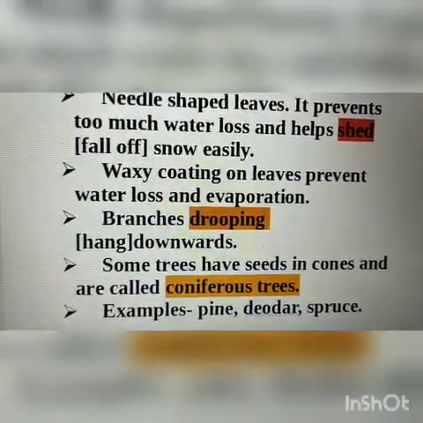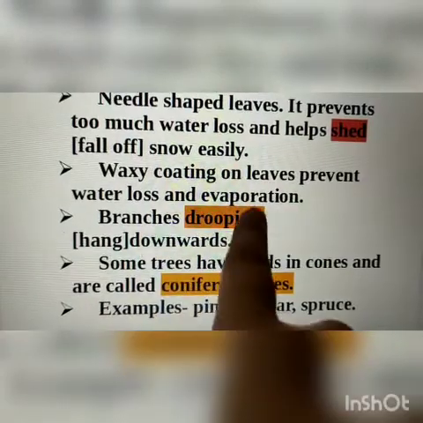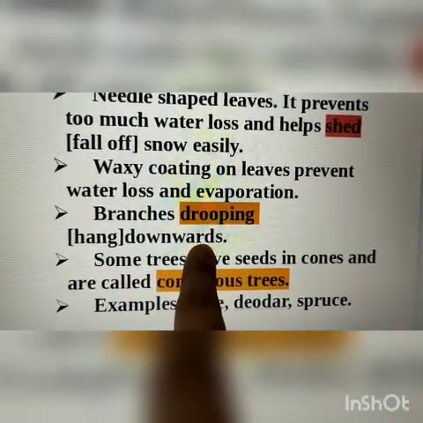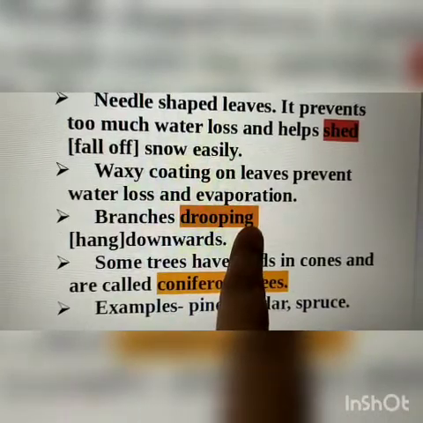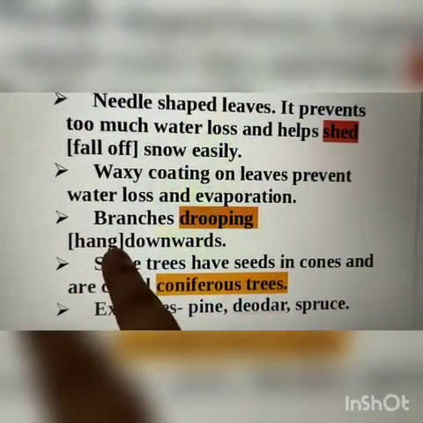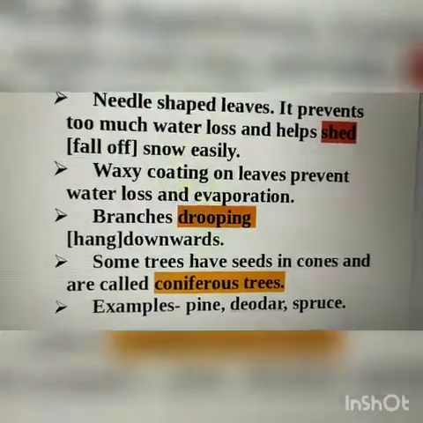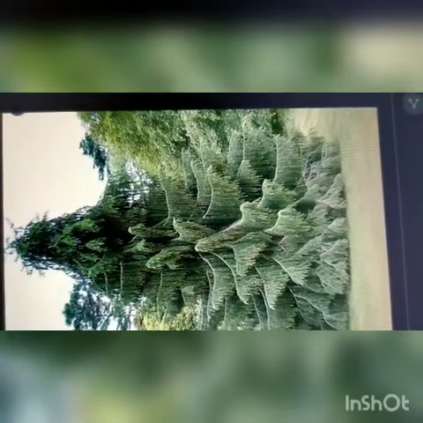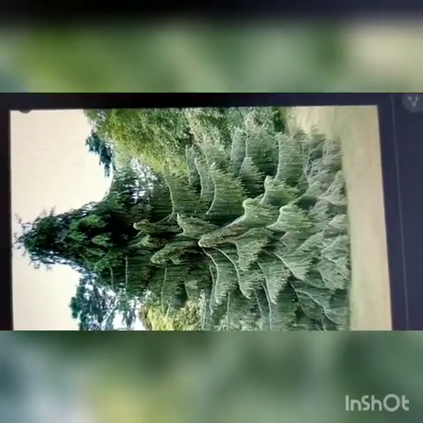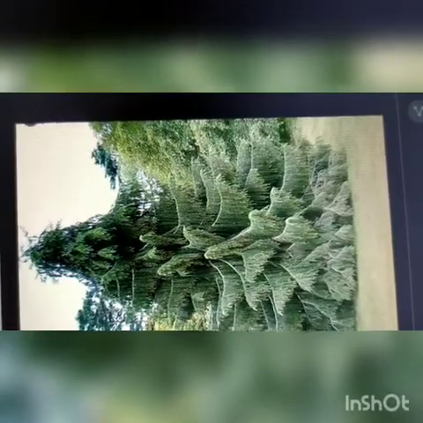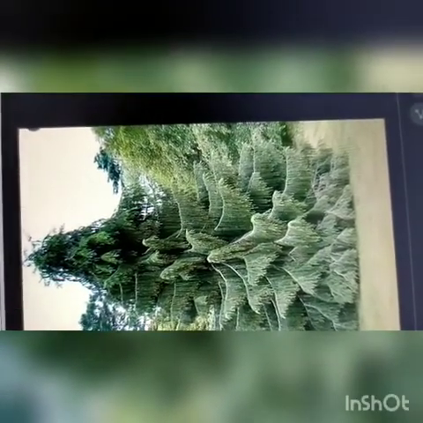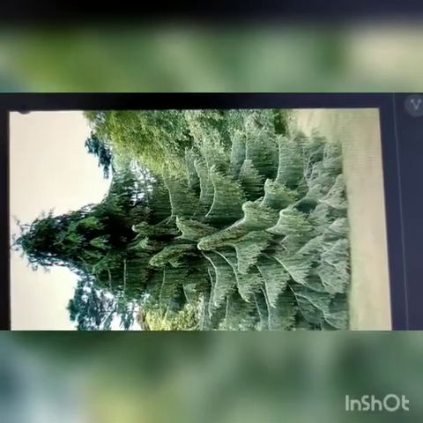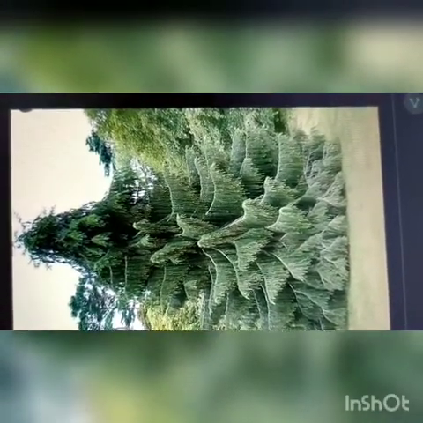Okay, now the next one, branches drooping downwards. What do you mean by drooping? Drooping means hang. As you can see in this image, the branches are drooping downwards. These drooping branches help to shed excess snow to keep the branches from breaking. So this is the reason why these branches are drooping downwards.